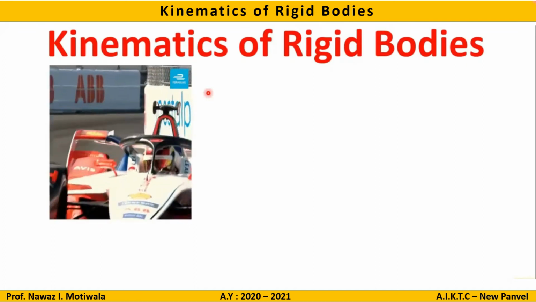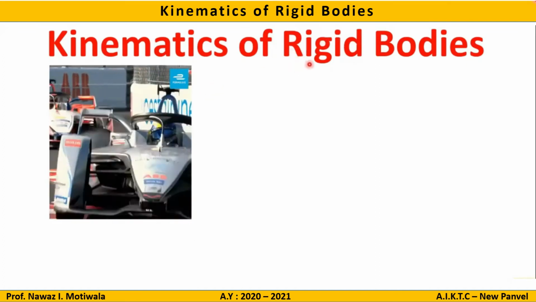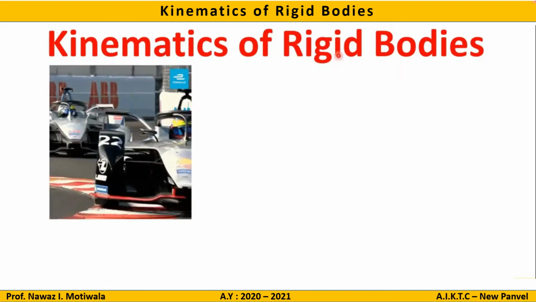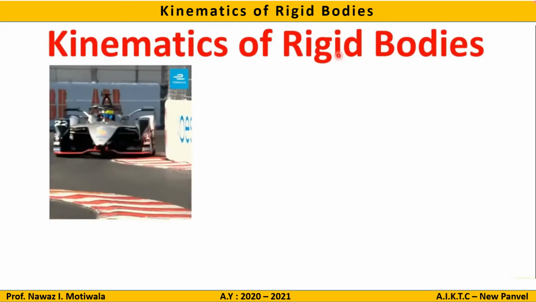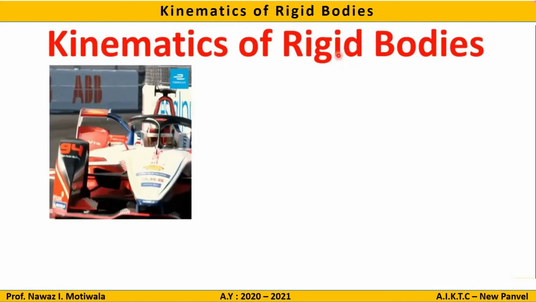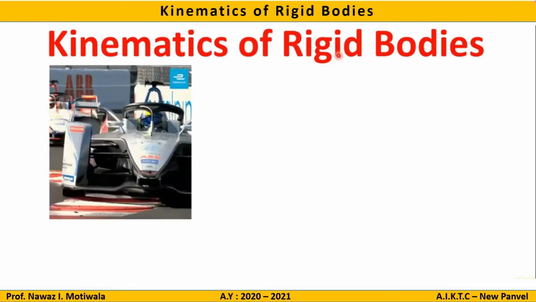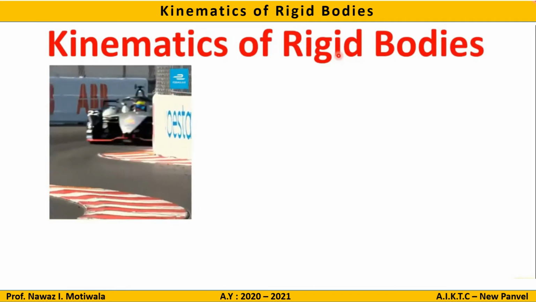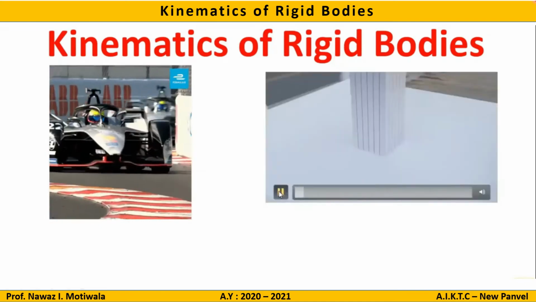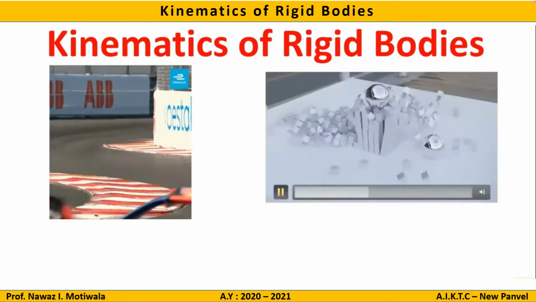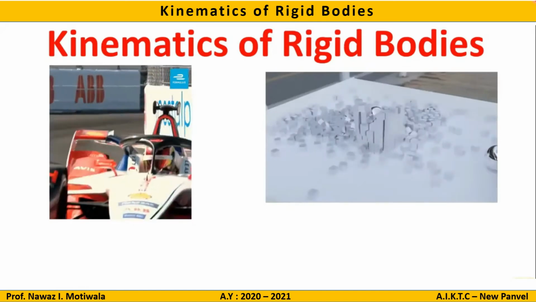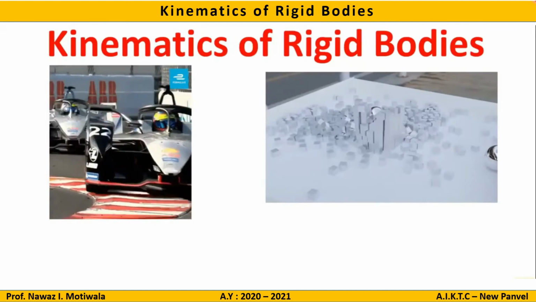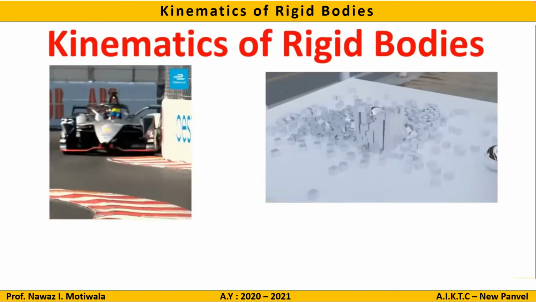The second word in this title is this one, rigid bodies. Now what does rigid bodies mean? Rigid body means a body which does not deform under the action of forces, or we can say the deformation is very much negligible. In this video alongside, you can see there is a steel ball which has impacted the object, but it itself doesn't deform.